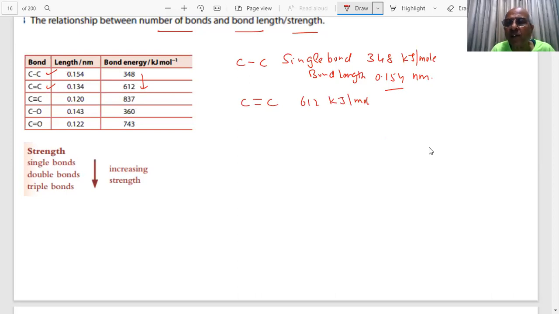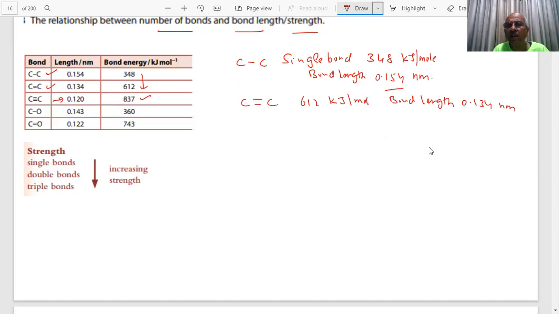Bond length has decreased. What is the bond length of this? 0.134 nanometer. So the bond length has decreased and bond energy has increased. Triple bond. See the triple bond. This triple bond length is the shortest, and the bond energy the highest.